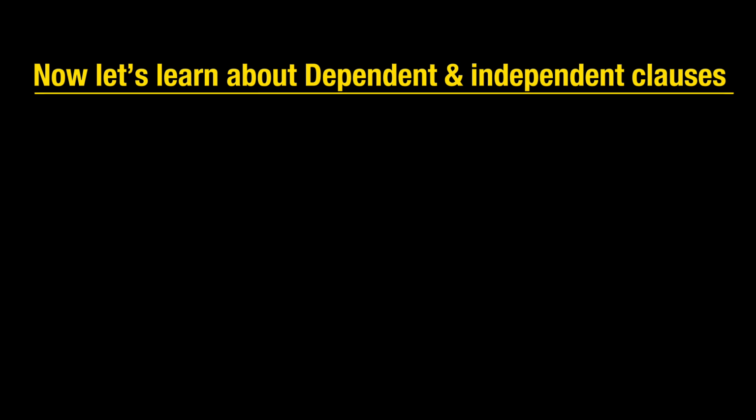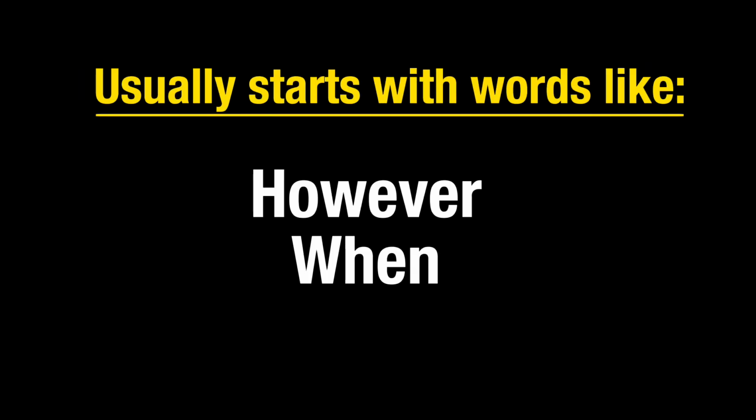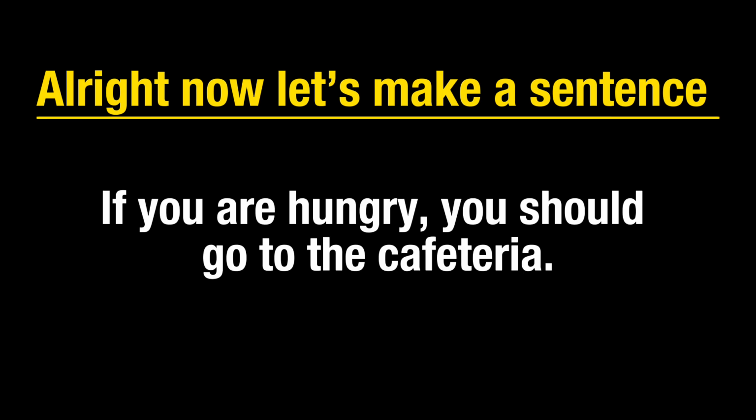Now let's learn about dependent and independent clauses. A dependent clause needs other parts of a sentence to make sense. Usually starts with words like however, when, if, etc. For example, let's make a sentence. If you are hungry, you should go to the cafeteria.